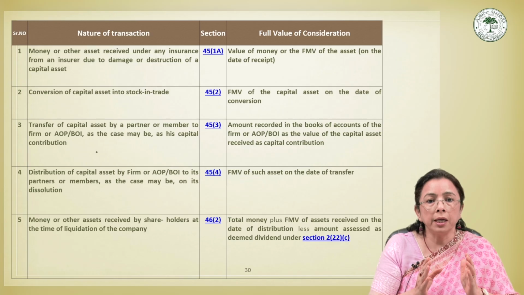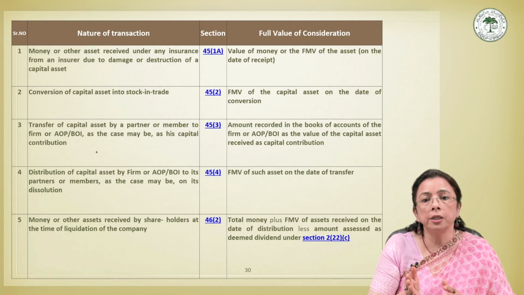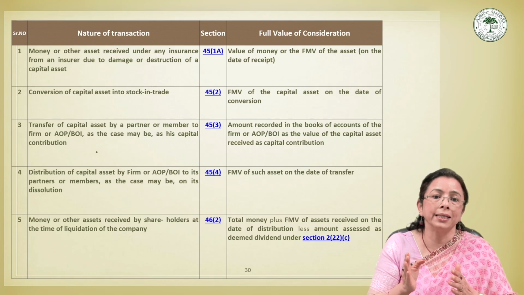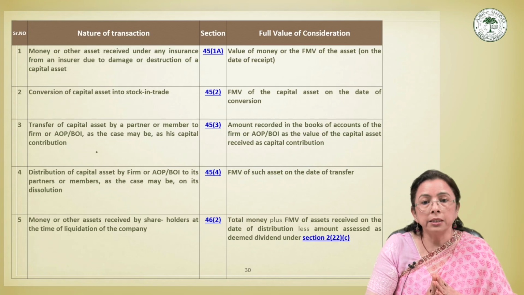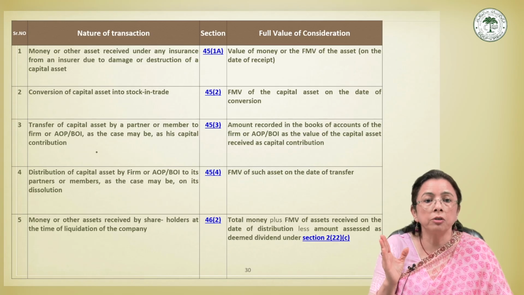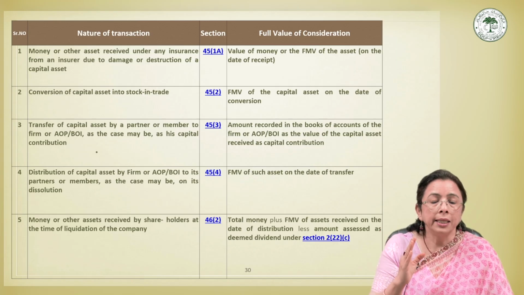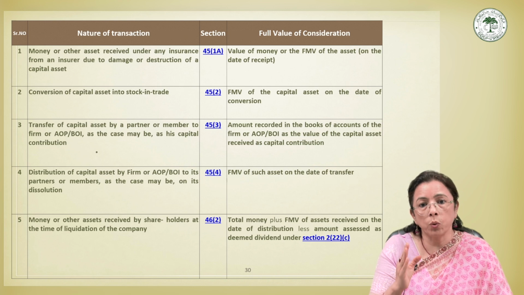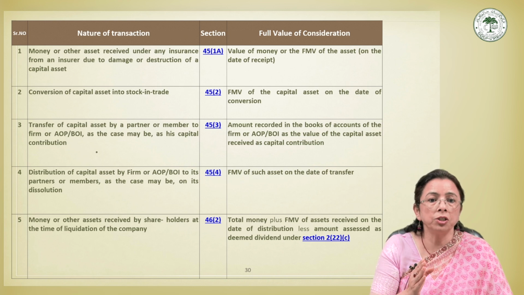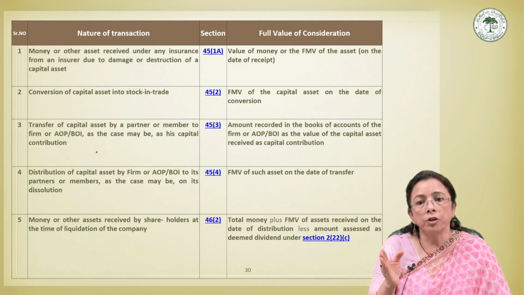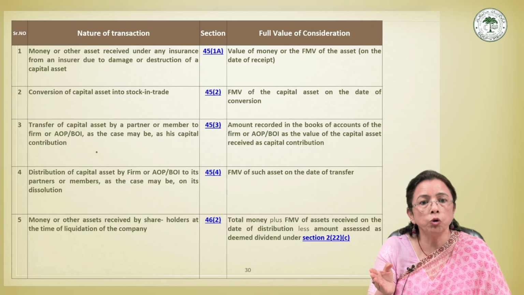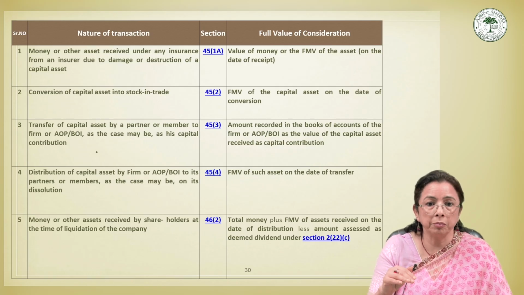When a capital asset is damaged or destroyed due to events such as fire, flood, riots, earthquake, accident, or any natural calamity, and the owner receives compensation from an insurance company, then section 45 subsection 1A becomes applicable. In this situation, the compensation received from the insurer is treated as consideration for transfer of the asset, even though no actual sale has taken place.